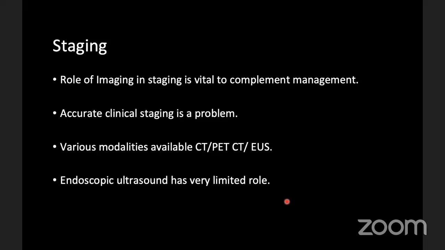Now we will discuss the role of imaging in staging of esophageal cancers. To detect esophageal cancer, there is very little role of imaging. Imaging mainly helps in staging and to guide further management, but accurate clinical staging is still a problem with the current imaging modalities. We have various modalities like CT, PET-CT and EUS, and all these modalities complement each other in accurate pre-treatment clinical staging. But endoscopic ultrasound still has a very limited role in staging of esophageal tumors.